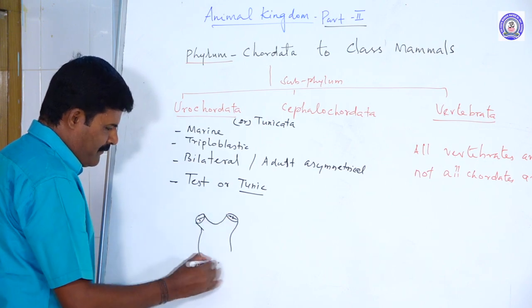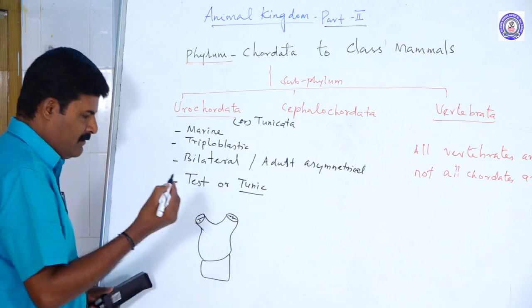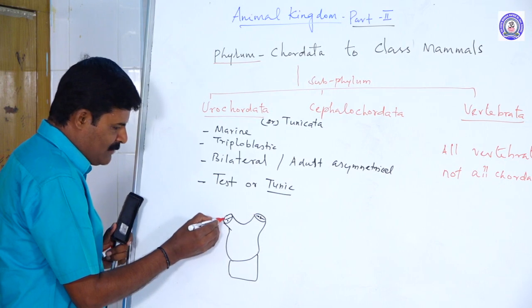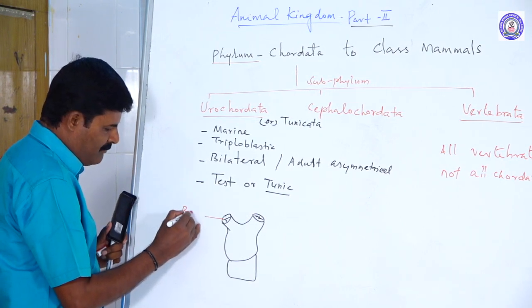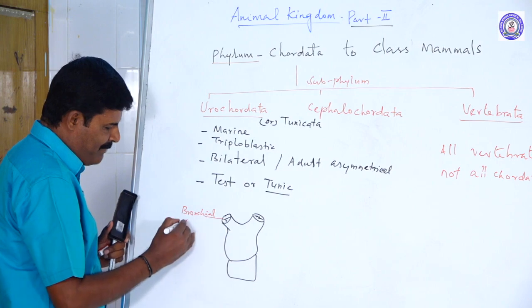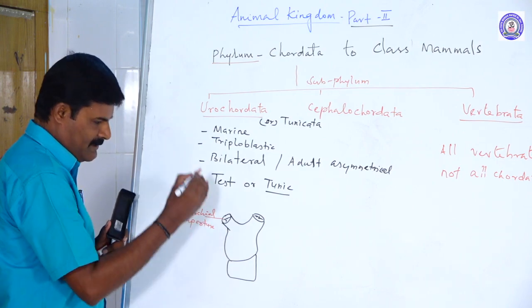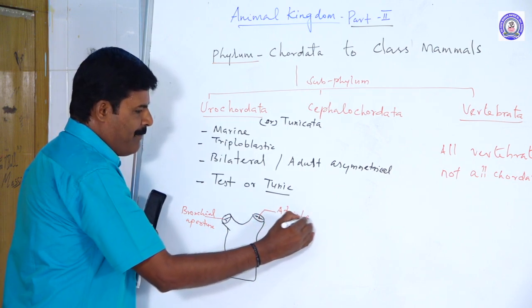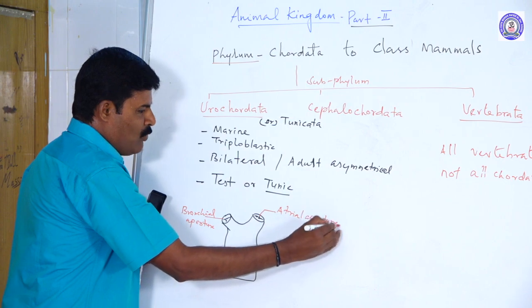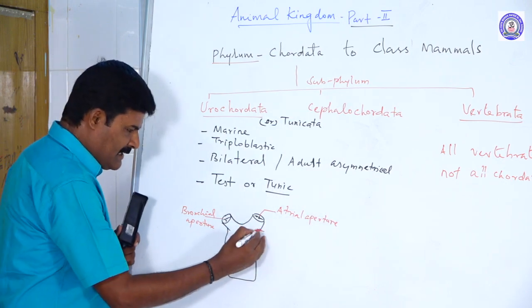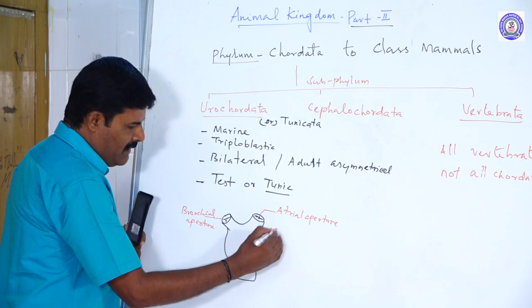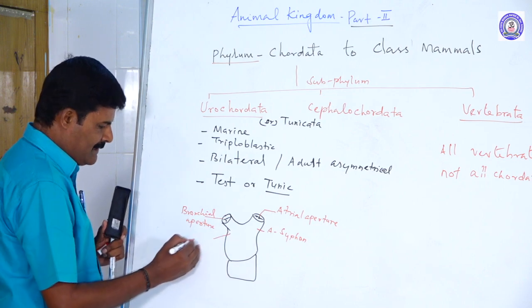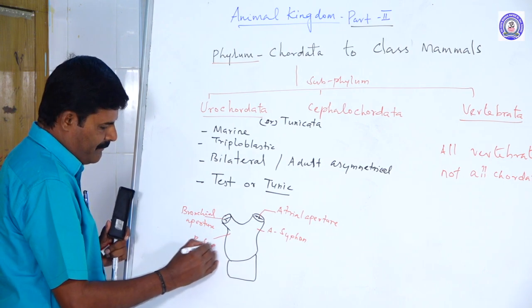This is the second opening. This is Headmania, for example, Headmania, a urochordate. This first opening is called the branchial aperture. The second opening is called the atrial aperture. Aperture means opening. Another part, the circular part here, is the atrial siphon. This other circular part is the branchial siphon.